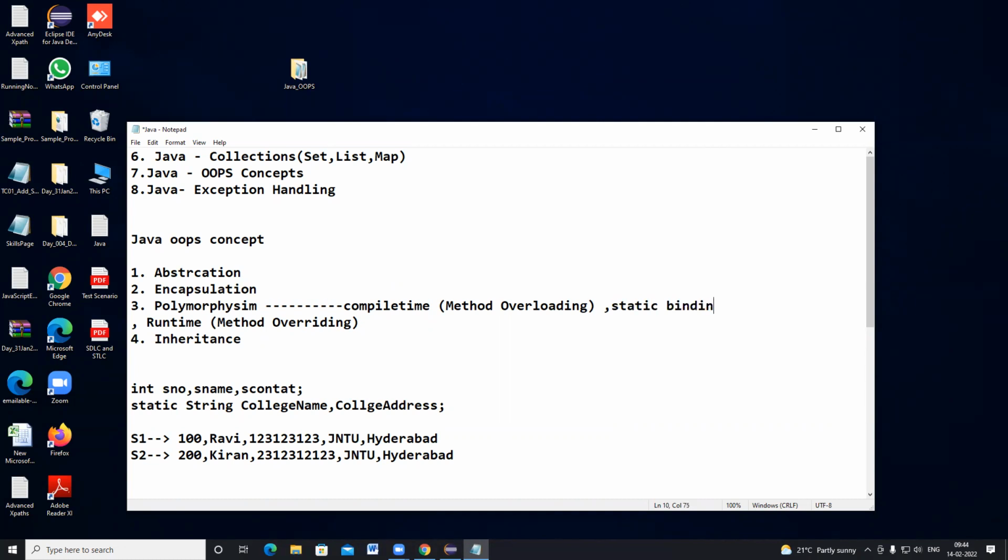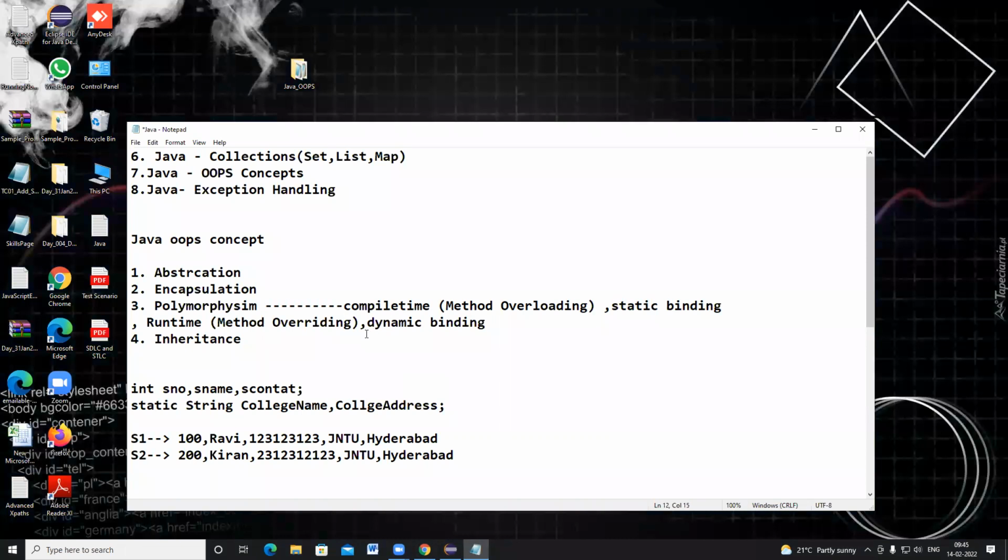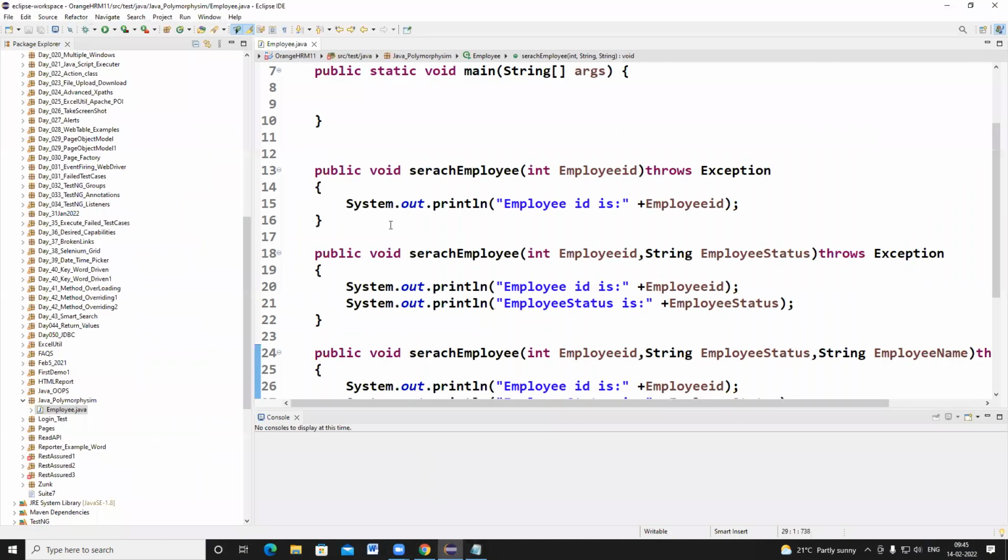These questions they will ask. Polymorphism means poly, multiple, morphism, multiple types. The same method we can write in multiple ways.